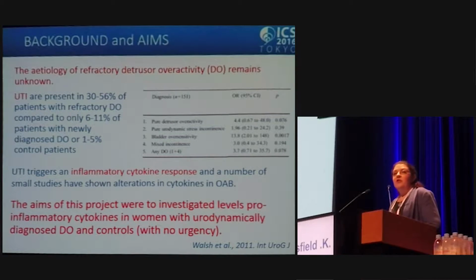We know that a urinary tract infection triggers an inflammatory response, and that inflammatory response is mediated by cytokines, and there's been some small studies that have shown cytokines to be altered in patients with overactive bladder. The aims of this project were to investigate the levels of pro-inflammatory cytokines in patients with detrusor overactivity and in control patients who had no symptoms of urgency.